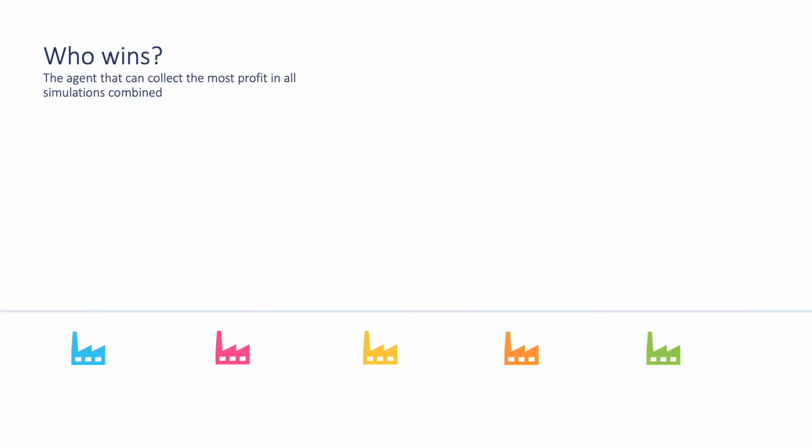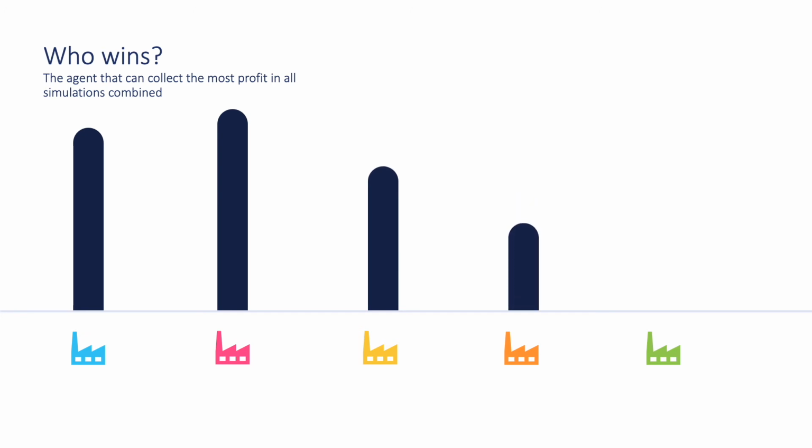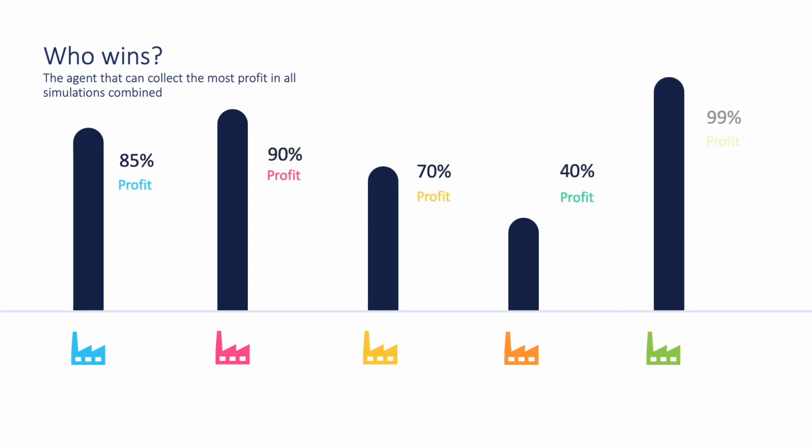Factory managers try to maximize their own profit. And the winner is the factory manager that can get the maximum amount of profit in all of the simulations. We run thousands of simulations, putting each factory manager in different contexts to find the winner.